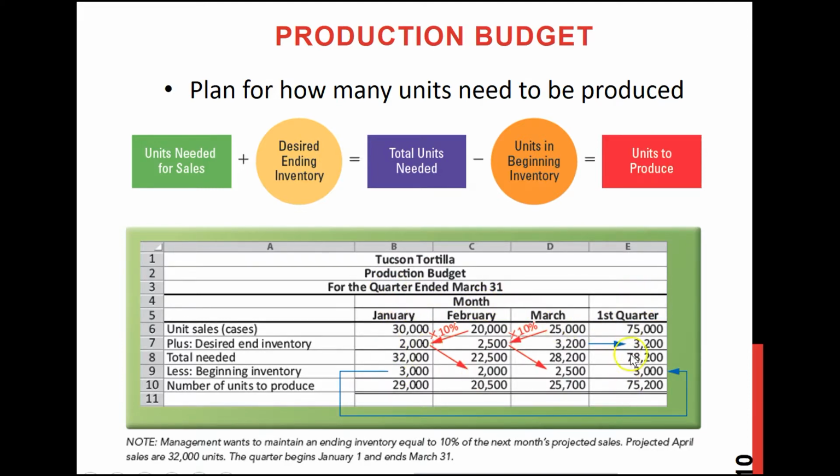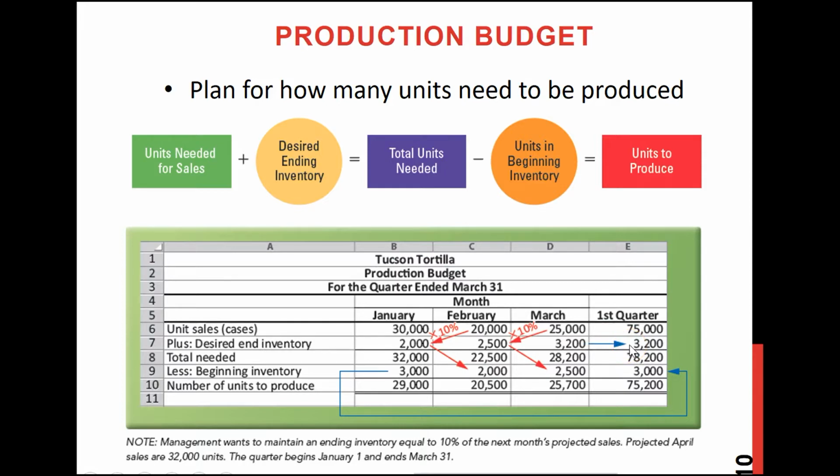Then you need to do the total column. So for the total column, of course we usually add across the columns, but there is one tricky thing for the desired ending and beginning inventory. So for the ending inventory, you cannot add all three months' ending inventory, right?